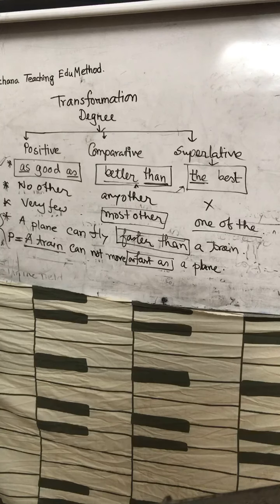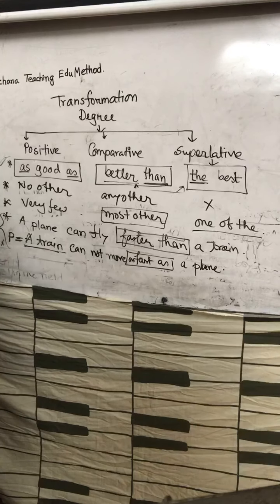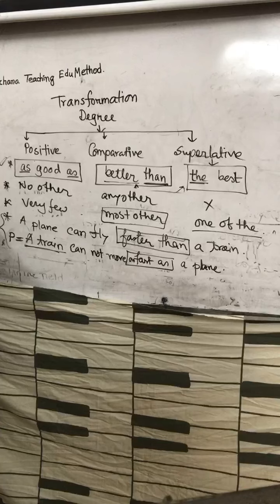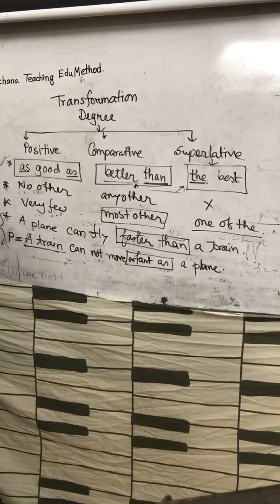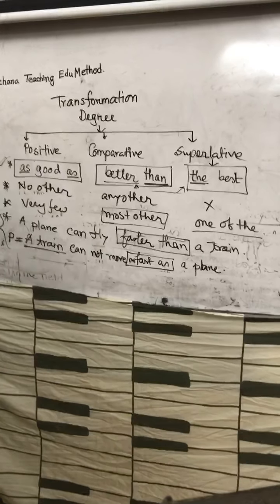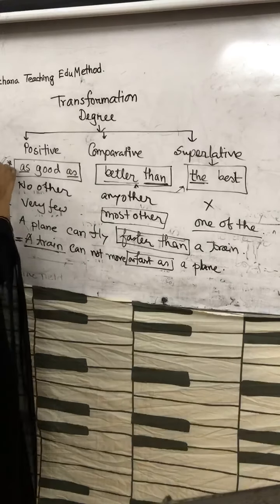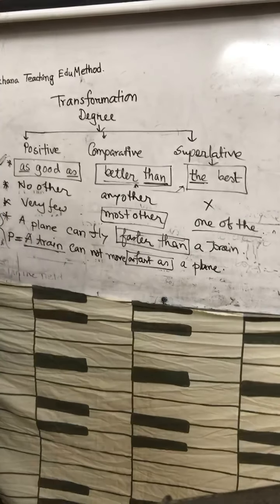You have to change them with the two rules. That means Dhaka is the biggest city in Bangladesh and Dhaka is one of the biggest cities in Bangladesh. So, is it clear?